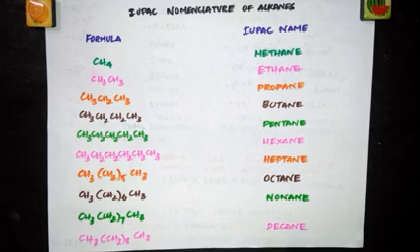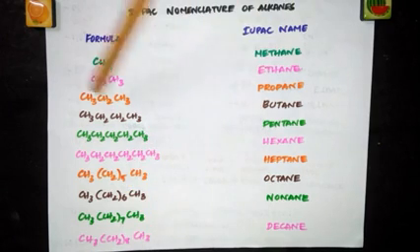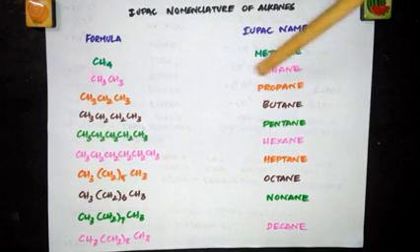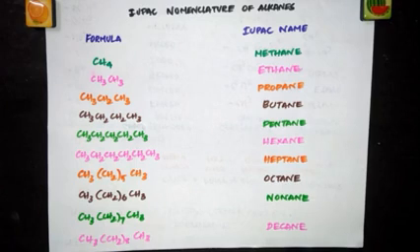When you say alkanes, there are 2 types of alkanes: straight chain alkanes and branched chain alkanes. All these are examples of straight chain alkanes. We don't have any branch here, so naming this is very simple. You have understood. Just count the number of carbon atoms, give the root word and then add the suffix ane. So this is how you name the straight chain alkanes.